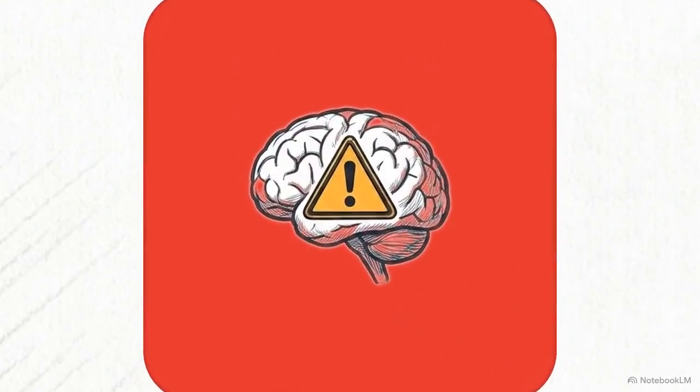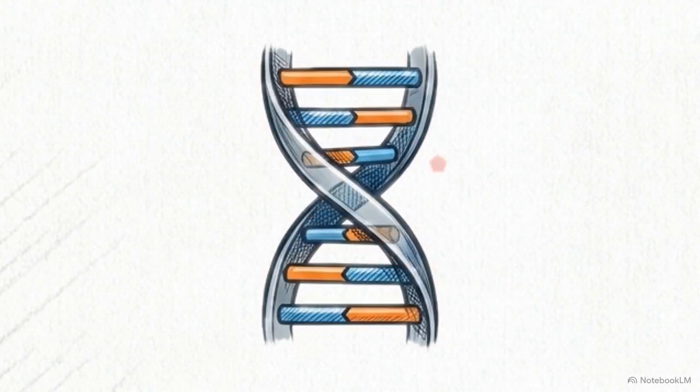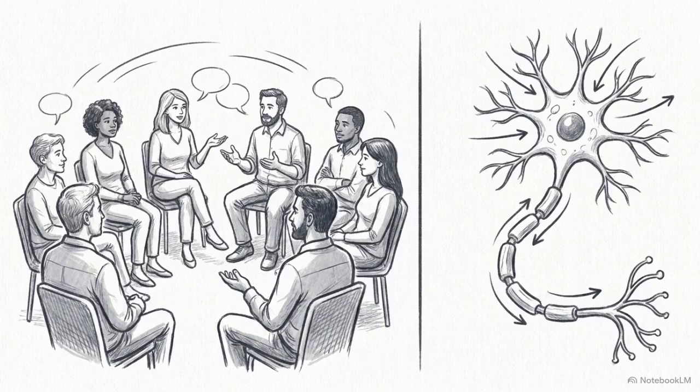Caspi's research on the MAOA gene introduces epigenetics. He showed that early environmental abuse physically modifies epigenetic switches, turning gene expression on or off and driving future antisocial behavior. When evaluating holism versus reductionism, acknowledge the trade-offs.